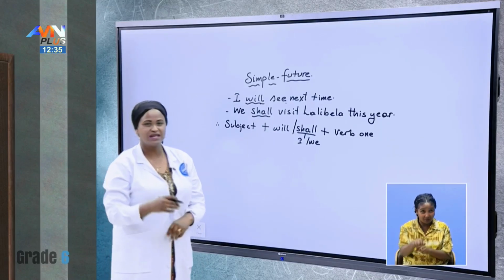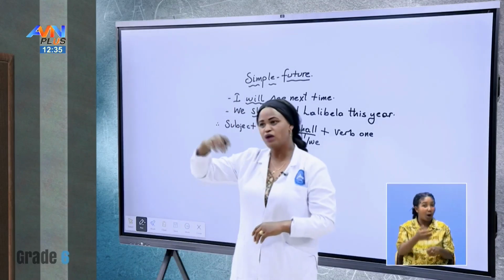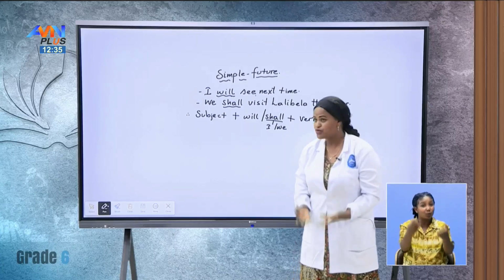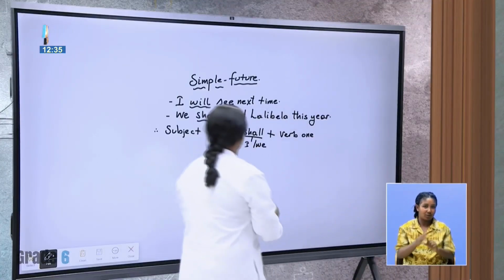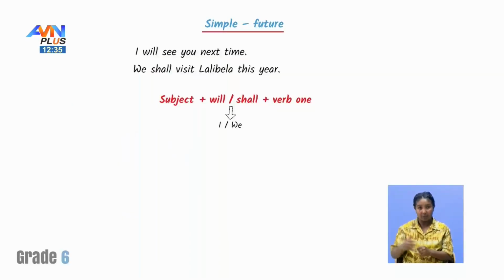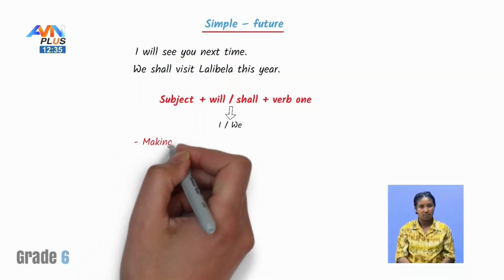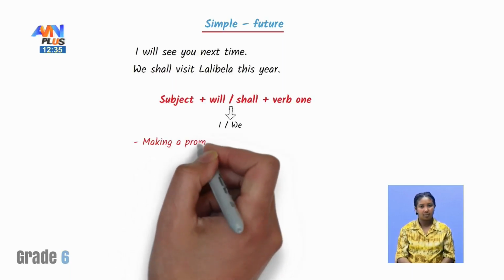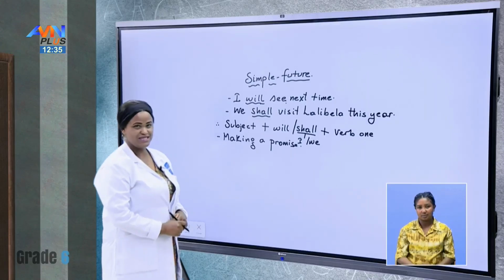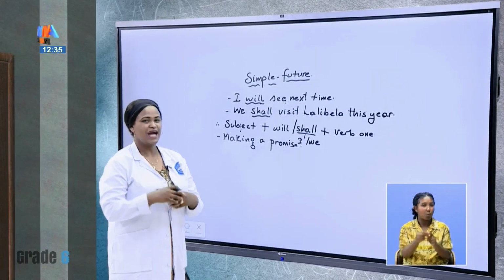When somebody says, I will see you next time, or I will call you later, or I will come home tomorrow, what is he doing? He is giving you a promise. So, the first, when you are using will and shall, one, making a promise. But remember, you should keep your promise, yes? One is to make a promise. And another one.